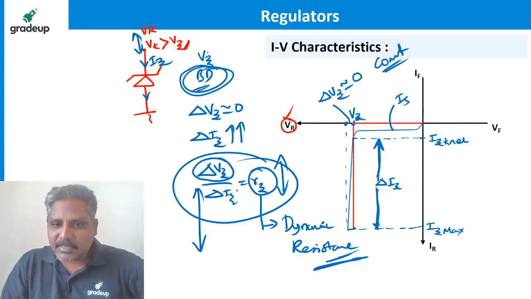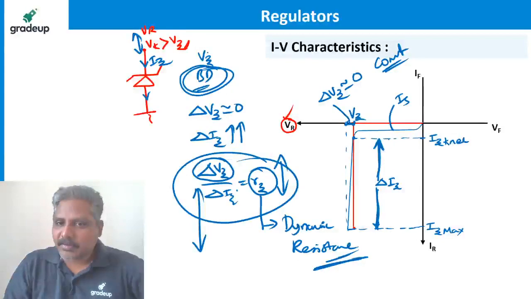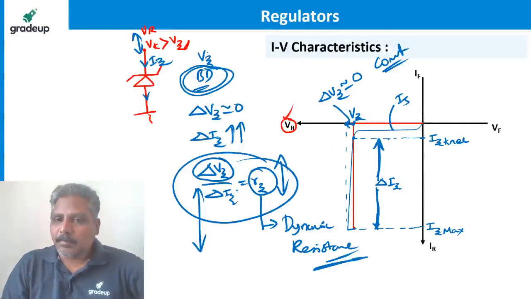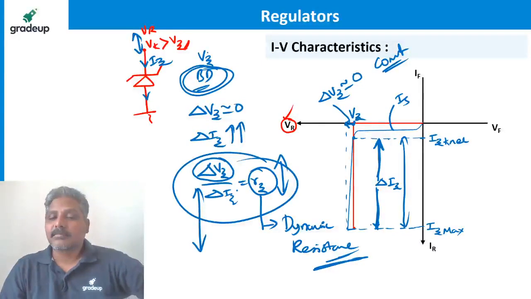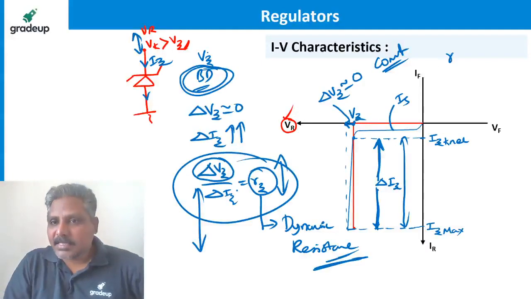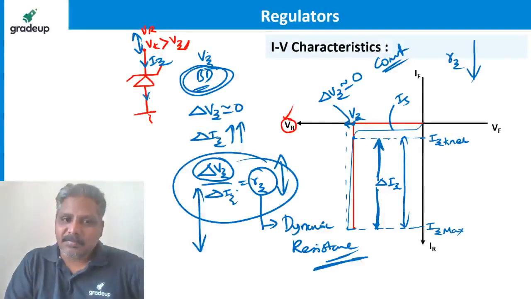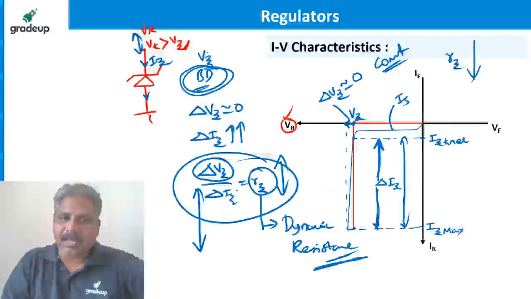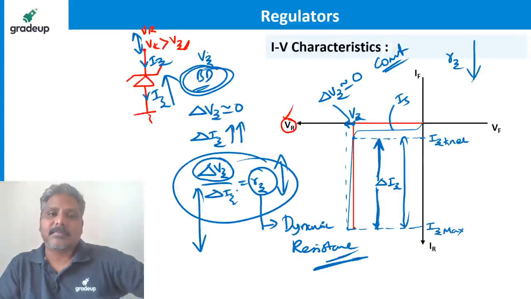You see guys, one simple example: if the voltage applied across is here, this much, then the corresponding current is this much. If I increase the voltage from here to here, a very small increment, how much is the increment in current? This much larger current increment happened. That means resistance has decreased to a very small value, is it not? If the resistance offered by the Zener decreases to very small, then the current flowing through the Zener will increase to very large.